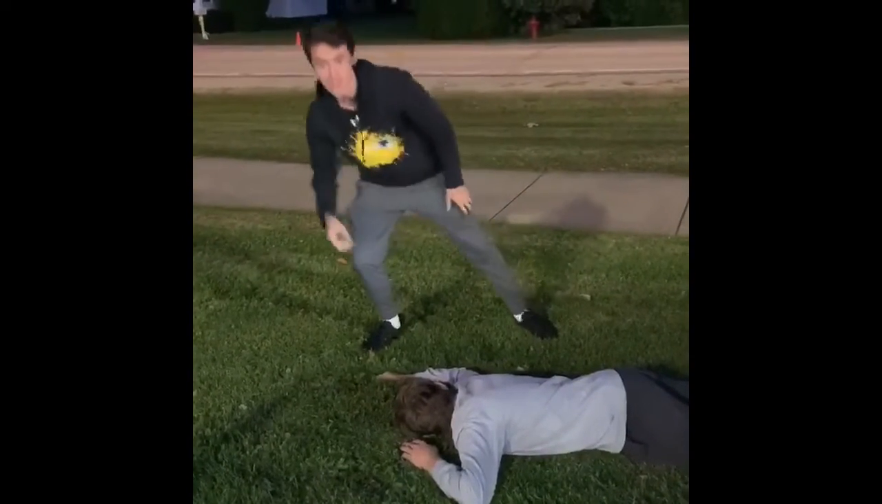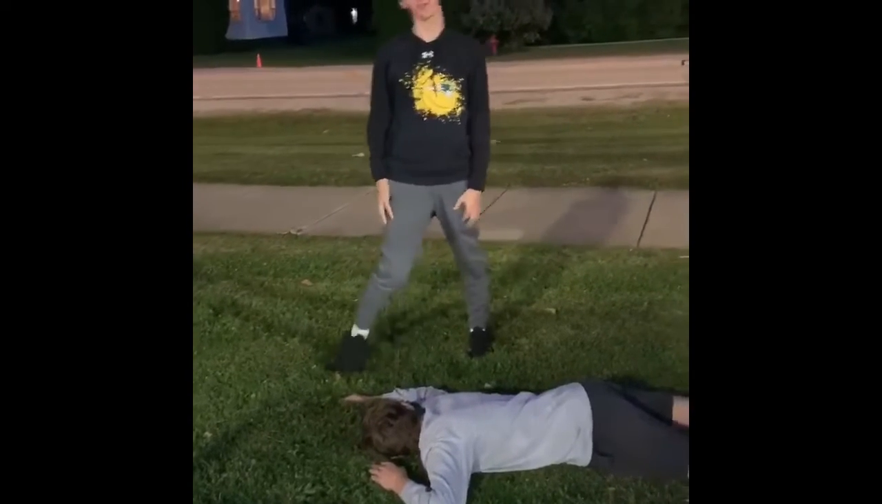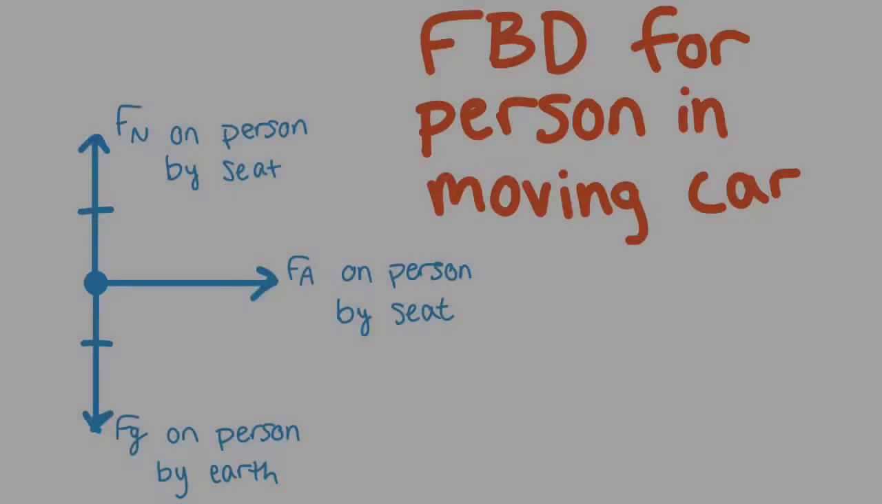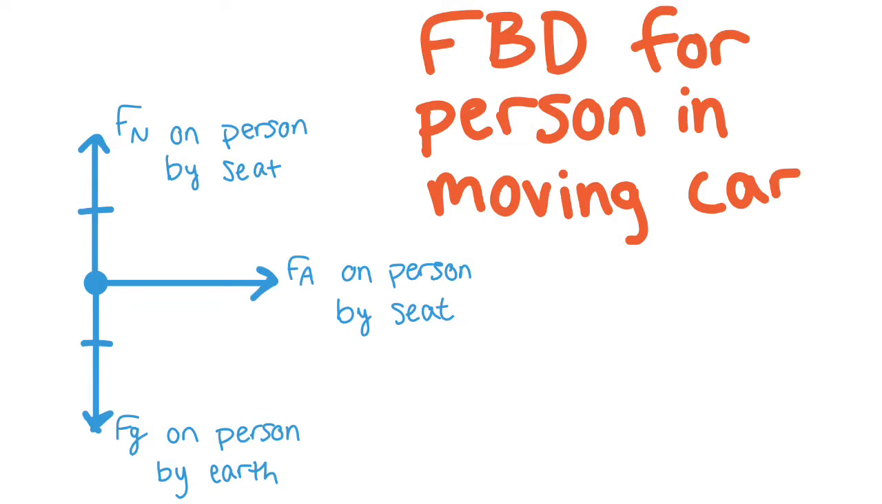Whoa! Can't stop someone from flying through the windshield with your arm. So right here we have an FBD for a person in a moving car that's going 15 meters per second.